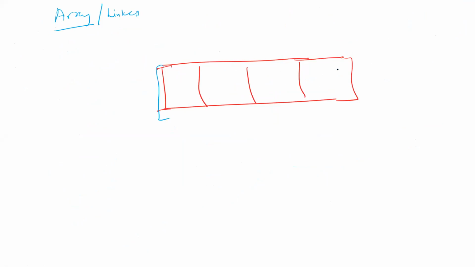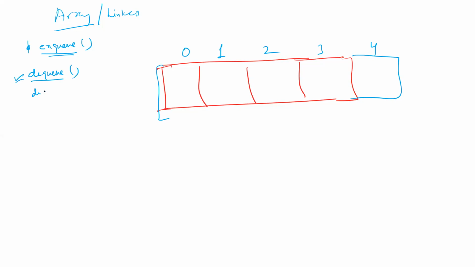Let us suppose this is my array of index 1, 2, 3, 4. At some moment of time, the operation, just like the push operation in a stack, for insertion of an element in the queue is called the enqueue operation. For deletion of an element from the queue, just like the pop operation of a stack, the function is called dequeue operation. Dequeue is for deletion of an element from the queue. Enqueue is for insertion of an element into the queue.